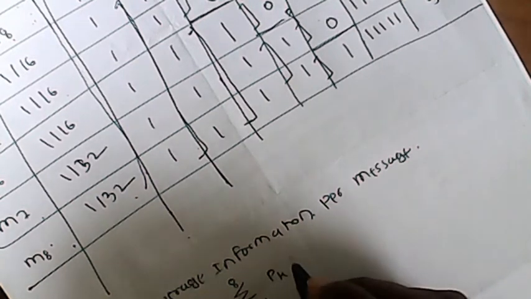Now to calculate the average information, the average information per message, that is H is equal to summation k equals 1 to M equals 8, pk log to the base 2, 1 upon pk.